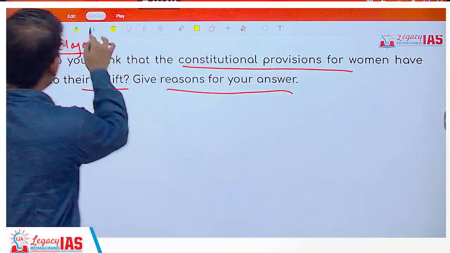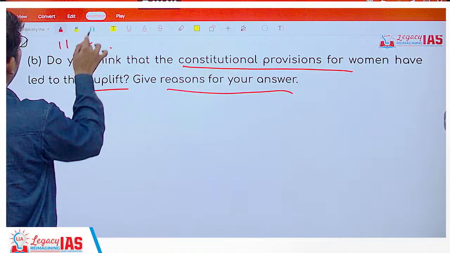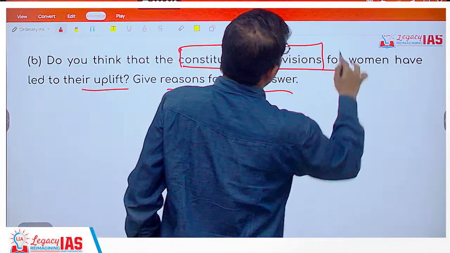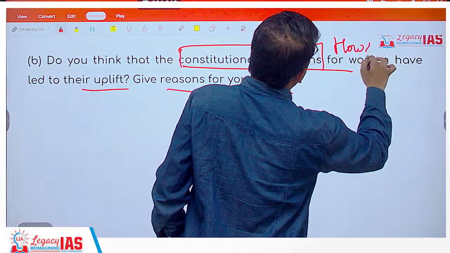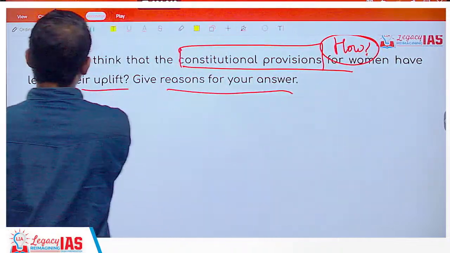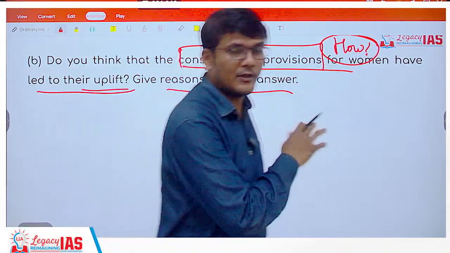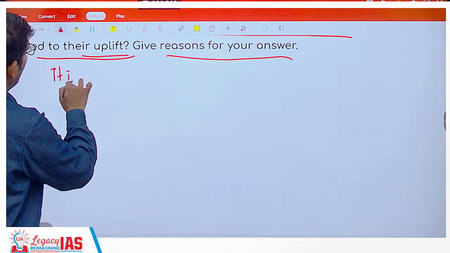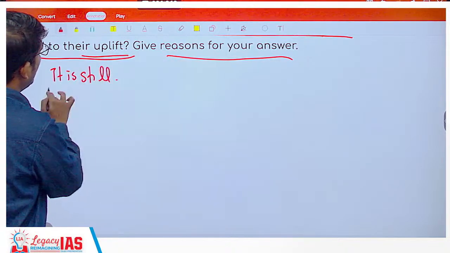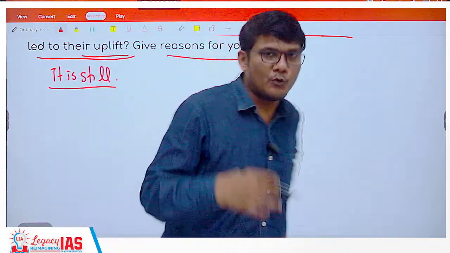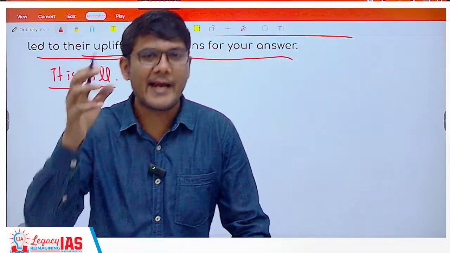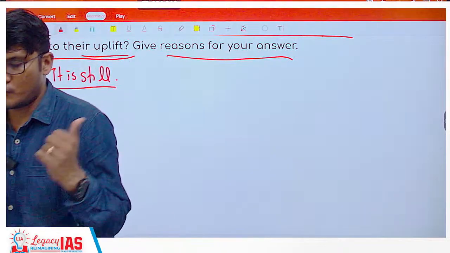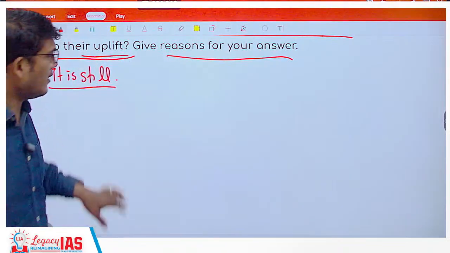But the idea is, of course, you have to basically talk about the constitutional provisions and how it has led to the upliftment of the women. That will be your reasons. But then why it is still not achieved to the desired level, you give reasons for that, provide solution, and then conclude your answer. So this is going to be the framework of this particular answer. I hope this is clear.